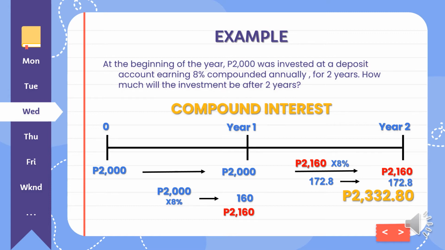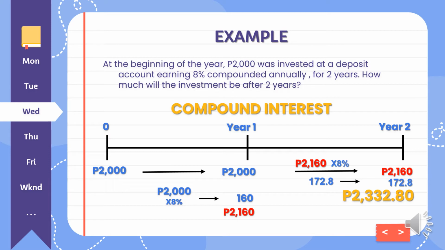In compound interest naman, when we say compound interest, 2 years or more, yun na yung madalas na hinahanap natin. As the given example, at the beginning of the year, 2,000 pesos was invested at a deposit account earning 8% compounded annually for 2 years. How much will the investment be after 2 years? So, yung 2,000, imumultiply natin sa 8%, which is 160. For year 1, meron na siyang 2,160.